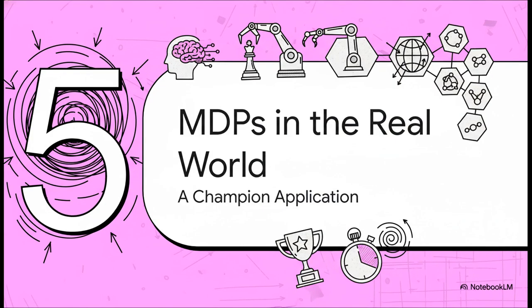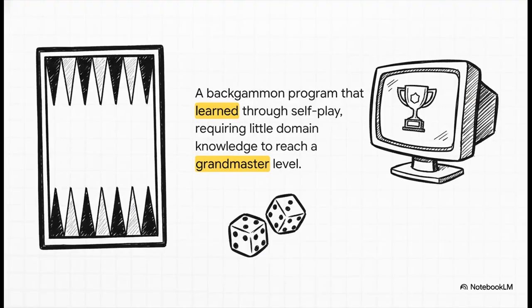Okay, I know this can all feel a little theoretical, so let's ground this in a real-world example where these exact ideas led to, well, a completely jaw-dropping result. I want to introduce you to TD Gammon. This was a program developed back in the early 90s by Gerald Tesauro, and it learned how to play backgammon. To this day, it's one of the most famous, most inspiring early success stories of reinforcement learning.